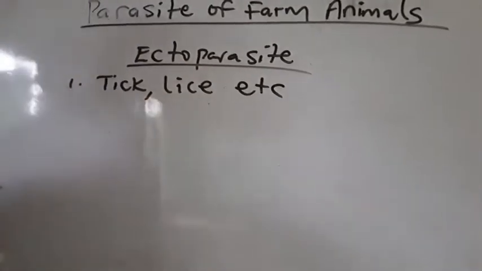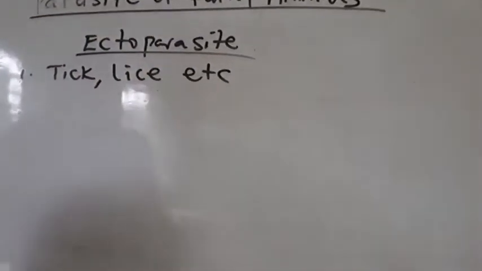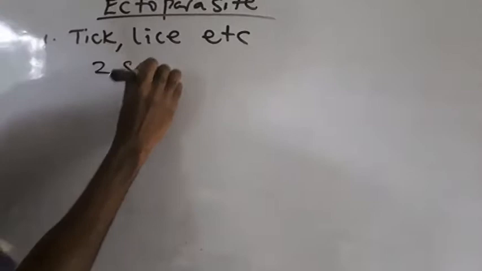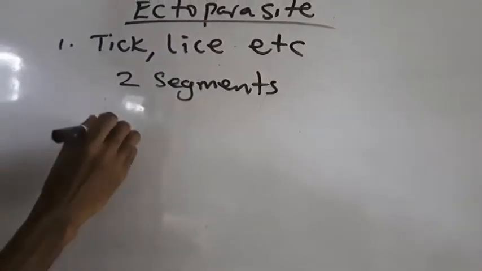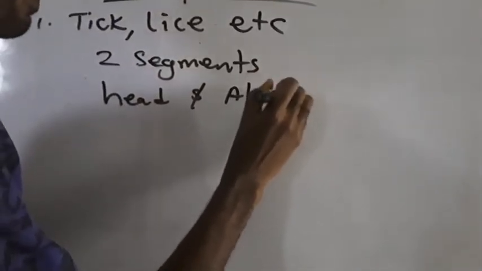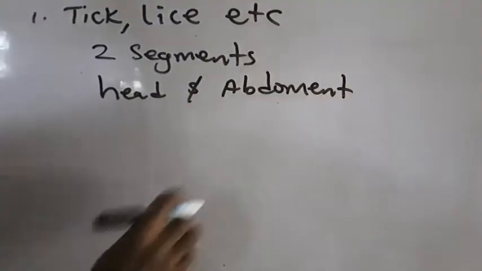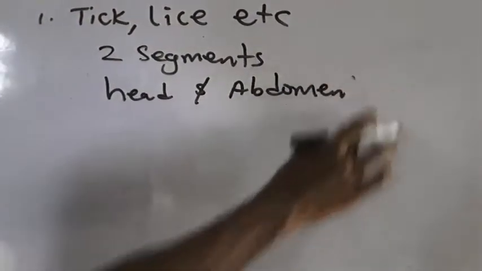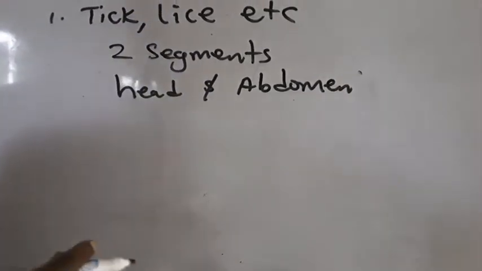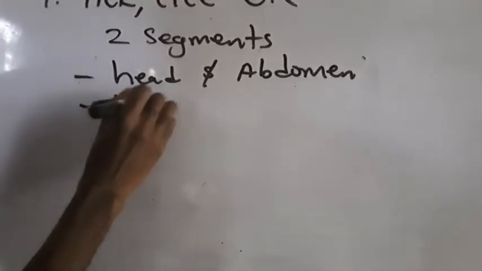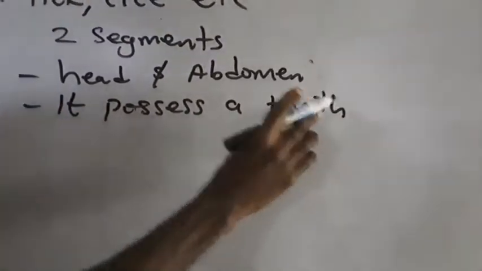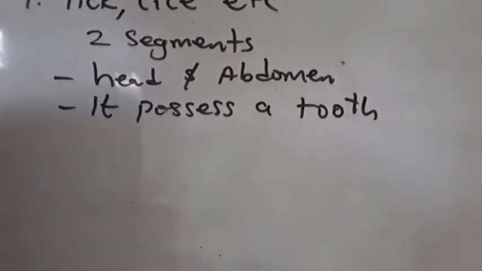Now, let's take the tick. What does the tick look like? Let's look at the biology of the tick. The body of the tick is divided into two segments: we have the head and we have the abdomen. It possesses a tooth, and this tooth is used to hold firm to the host.